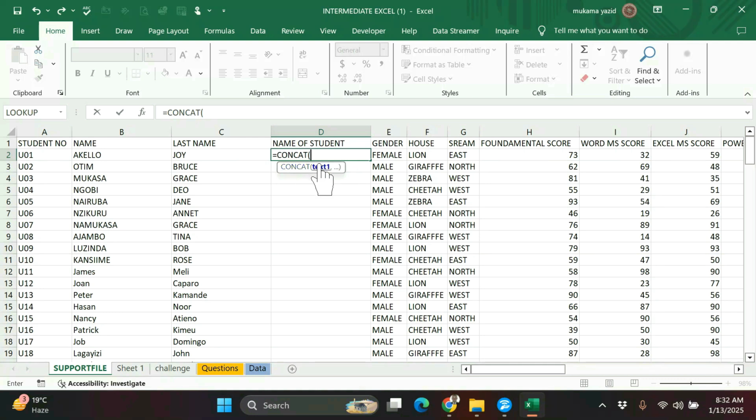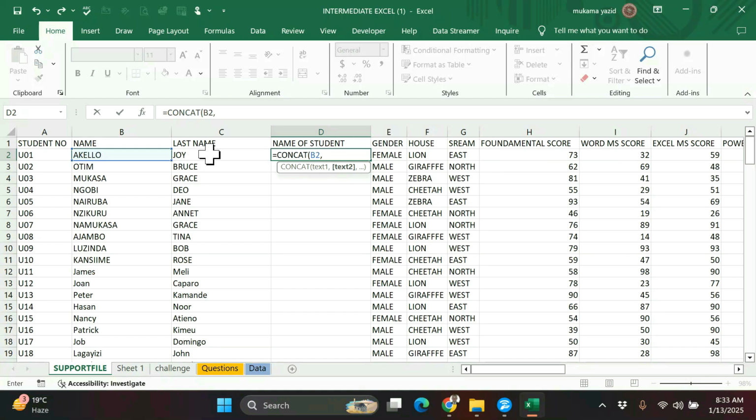We use this one, the same thing. We just need to select text. The argument is selecting the text, what you want to join. You take the first name and even this second one. When you finish selecting the first one, it is separated with a comma. Then in the question they said between this name and the other, there must be a double space. So we put the space.